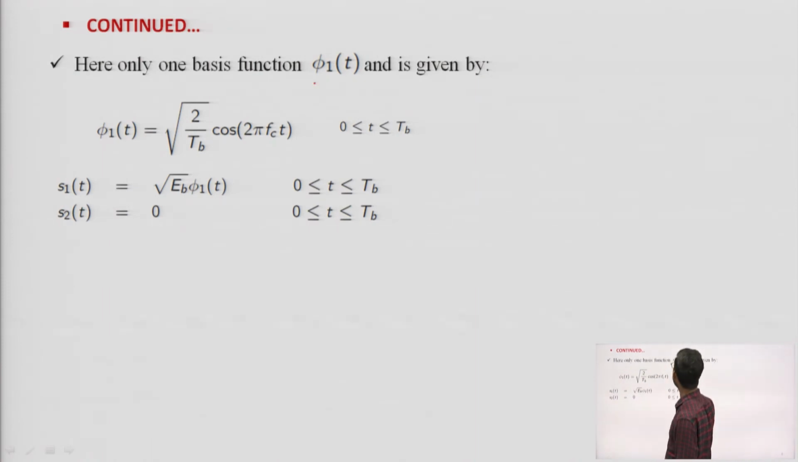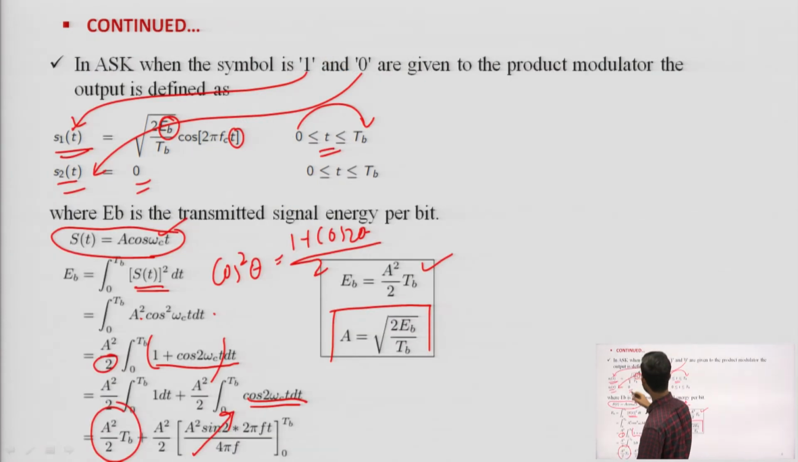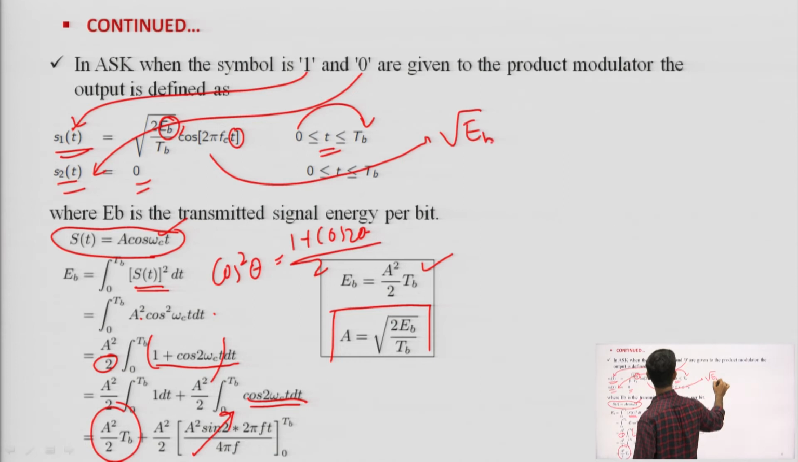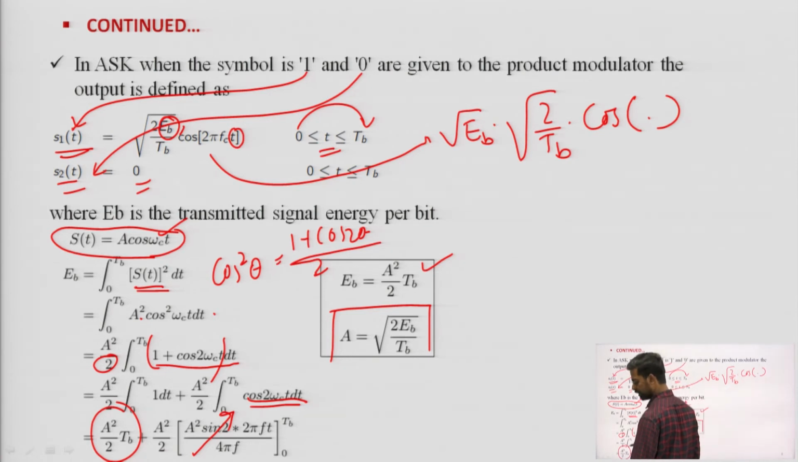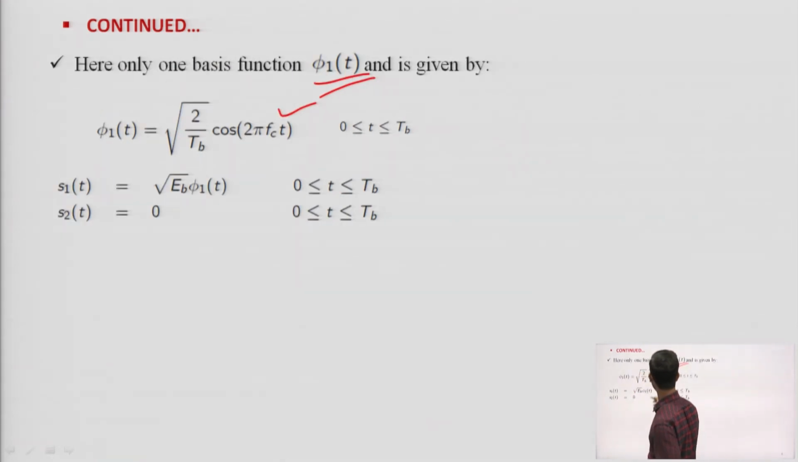So, here there is only one basis function phi 1 of t, because we have only one symbol, and 0 for 0. It is given by phi 1 t equal to root 2 by TB cos 2 pi fc t, and S1 t equal to root 2 EB by TB cos 2 pi fc t. If I write it in terms of phi 1 t, I can write root EB multiplied by root 2 by TB cos something. Then it would be root EB times phi 1 of t. Now, S2 t equal to 0, because we have only phi 1 t.